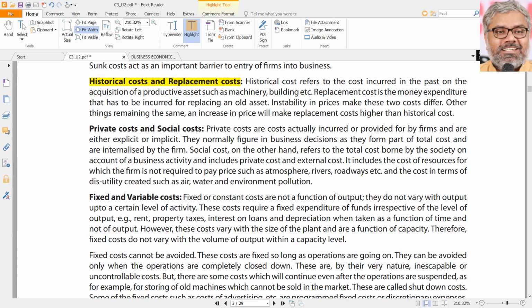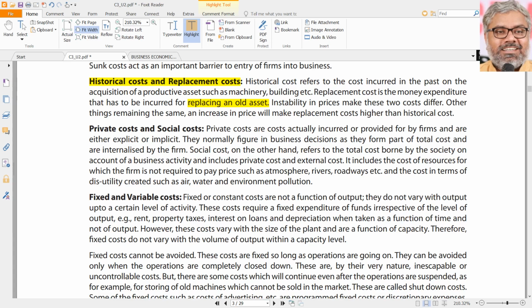But replacement cost is not real. If at all the company would like to replace the existing asset with a new asset, how much cost it is supposed to be incurring? How much cost it might incur to replace this asset?